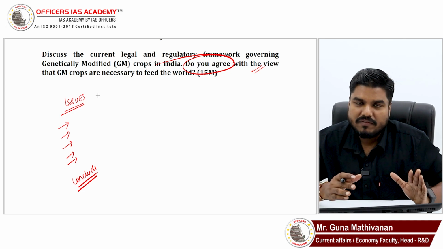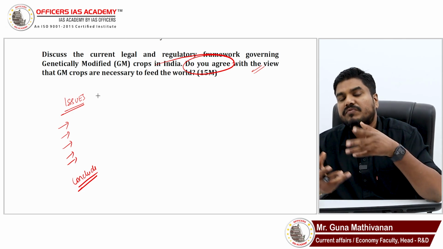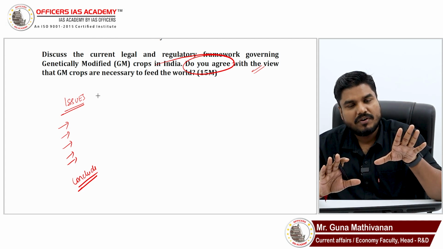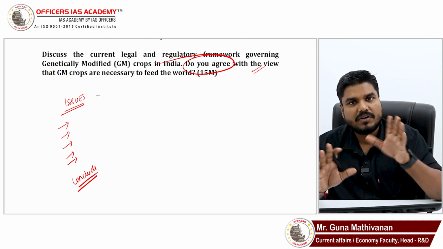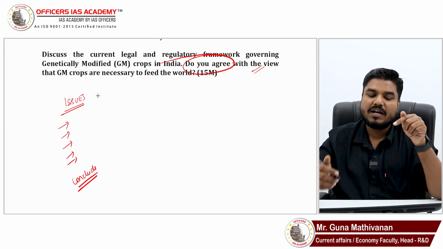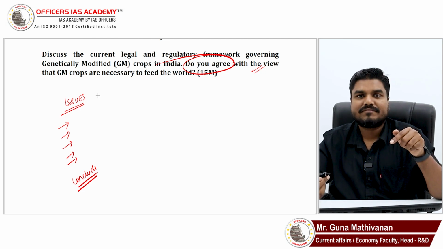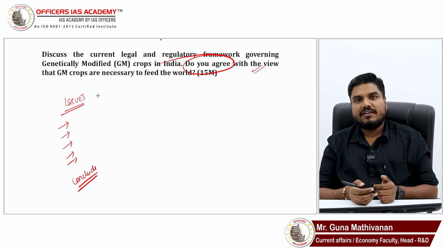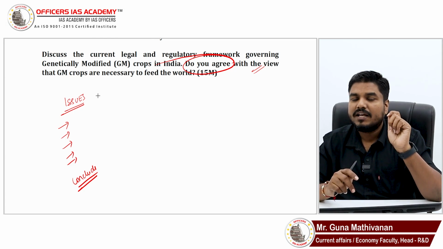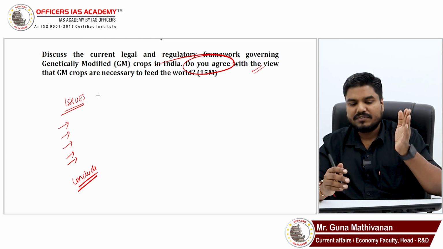But I would say always align your opinion with the government's view. Today, Government of India has given approval only for BT cotton, only for cash crop. For food crop, Government of India has not given approval. So if a question says, do you agree with the view GM is necessary? You have to be slightly diplomatic here. Alright, you can have your own opinion, but I am also giving you a suggestion which you can consider. So you can be diplomatic.